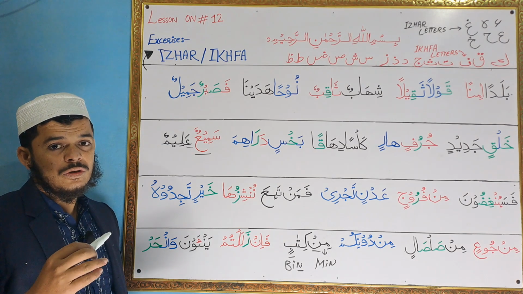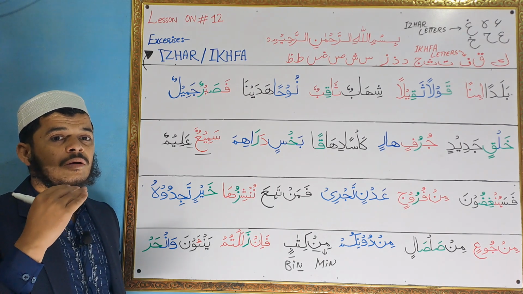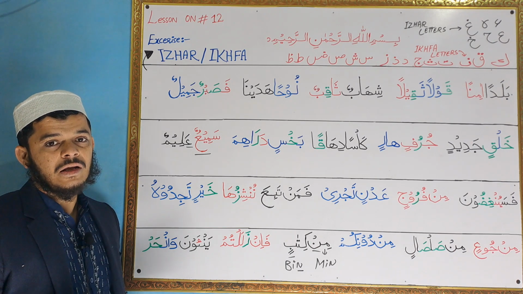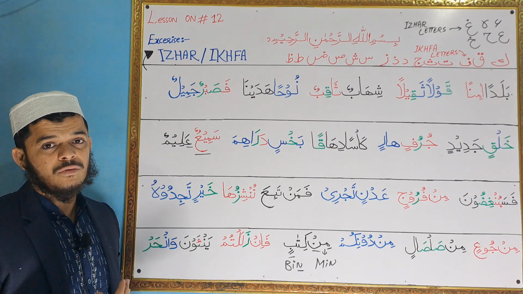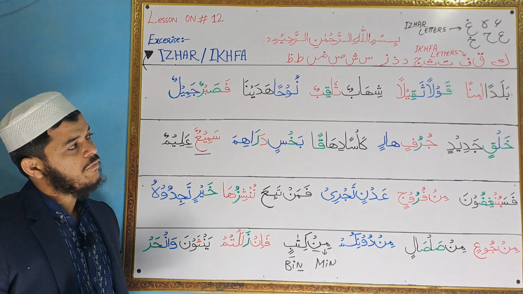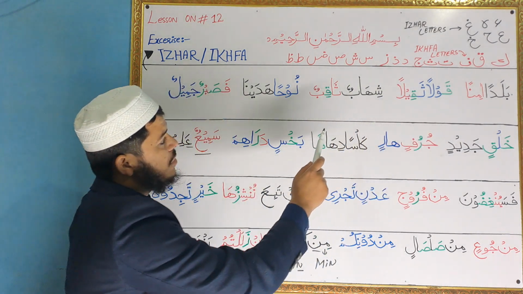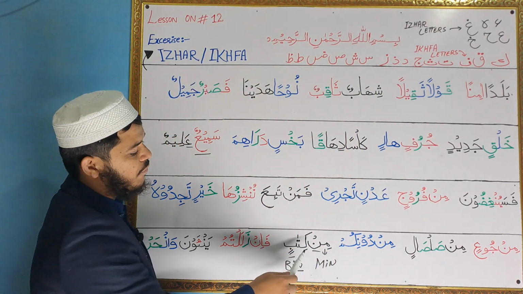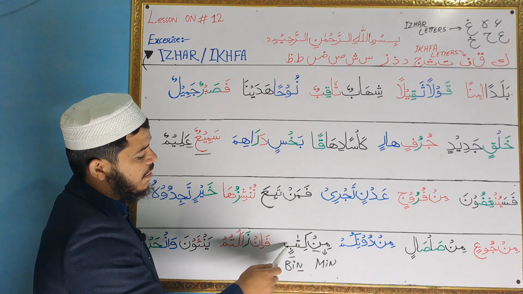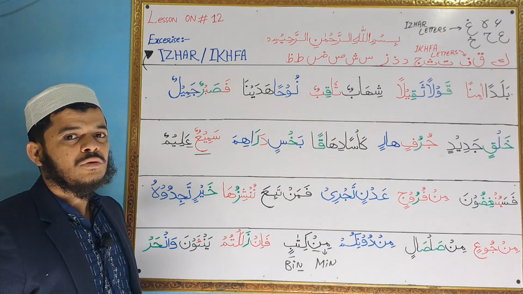So some of the voice we will hide into our nose, and some of the voice will pass out through our mouth. So this is called ikhfa. Ikhfa means hiding. So we will hide the voice into our nose. We will do the ikhfa sound whenever any of these 15 letters comes after the same thing. Whenever you see after noon with sukoon or after tanween, any of these 15 letters coming, we will do the ikhfa sound.